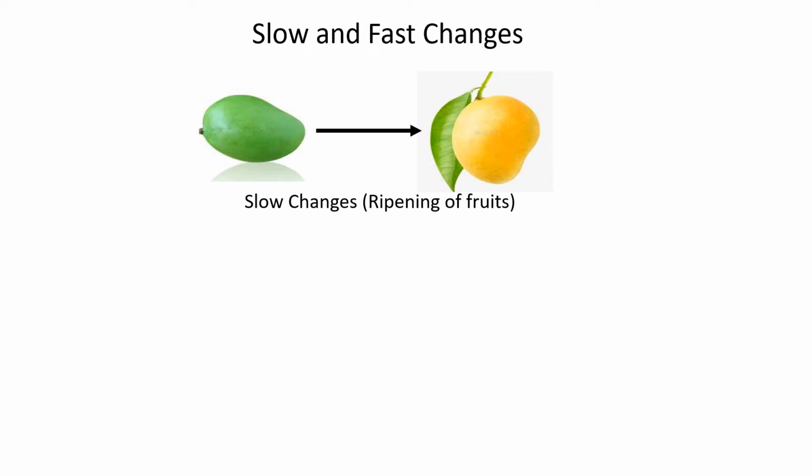So one of the example, which is ripening of fruits, is just in front of you. Here we have a green raw mango, here we have a yellow mango. So now we have learned about slow changes, so let's learn about fast changes.